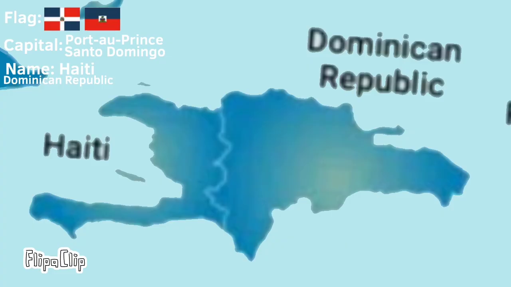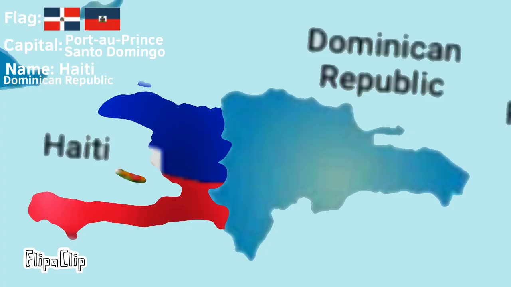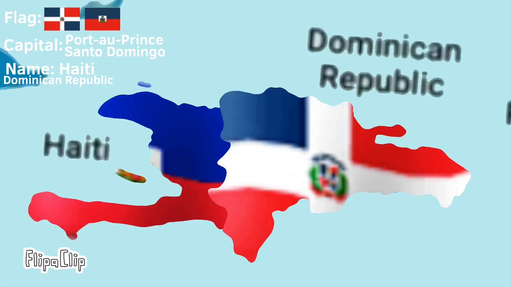Next up is Hispaniola. The island is divided into Haiti and the Dominican Republic. It's divided because one was colonized by the French and the other was colonized by the Spanish. All you need to know is that one is dying and the other one's thriving.